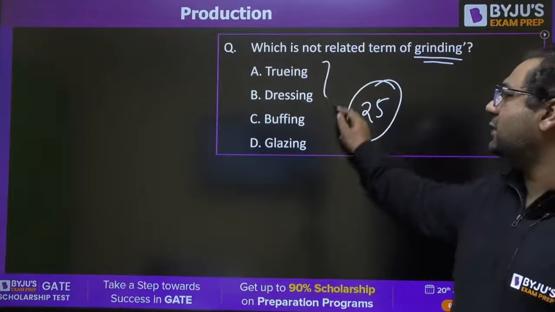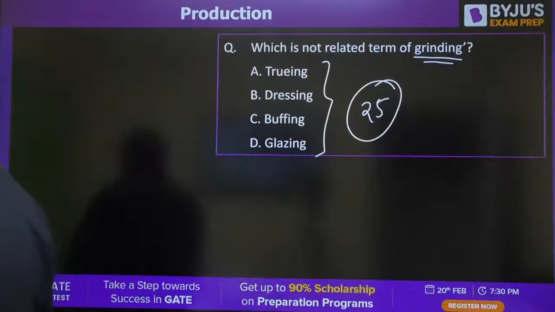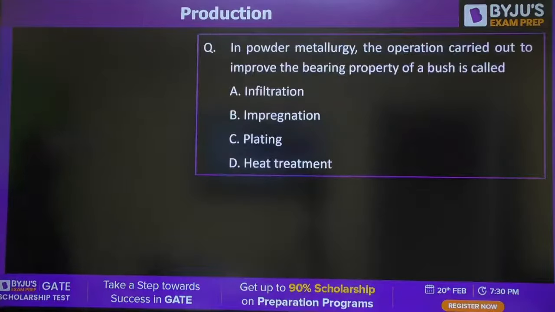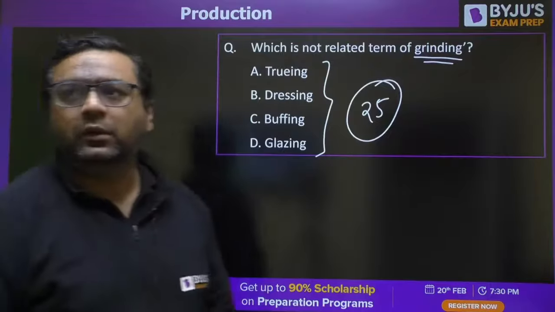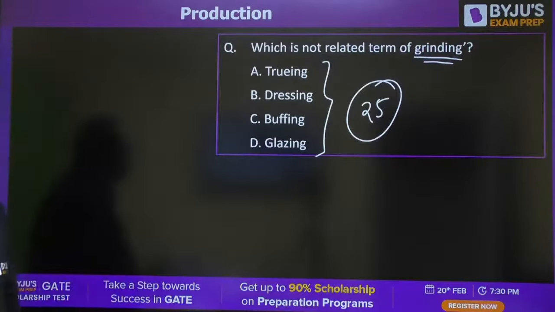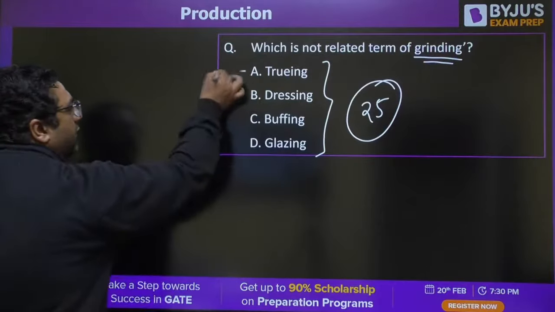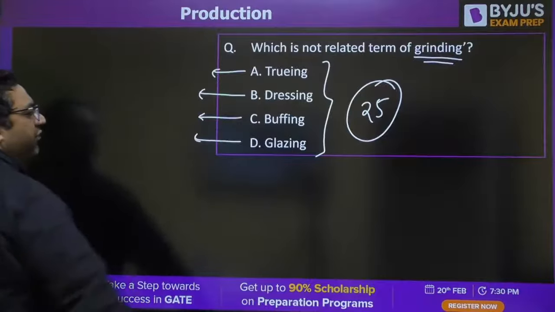Which term does not come in grinding? So my dear, truing, dressing, glazing and buffing.